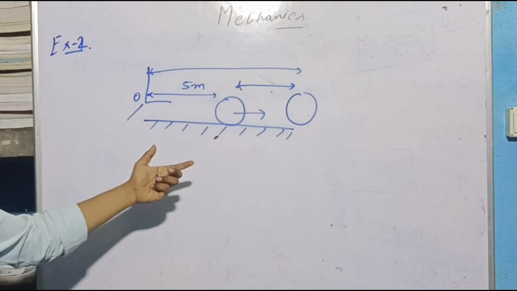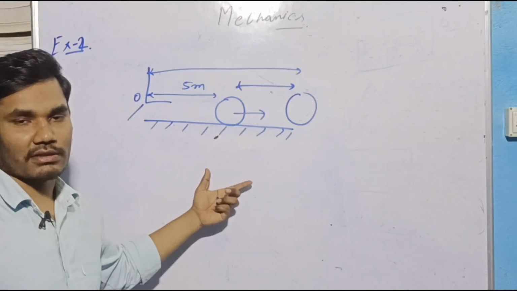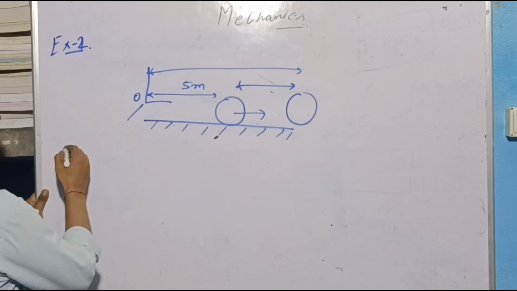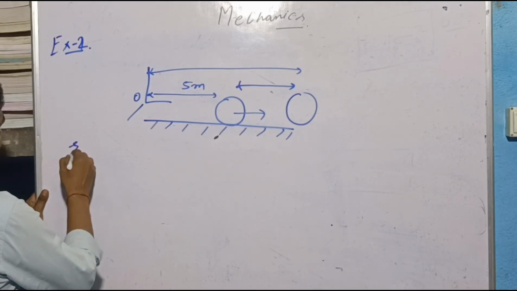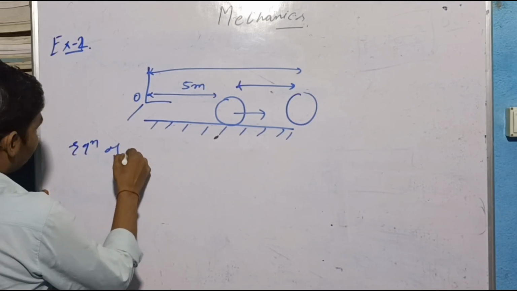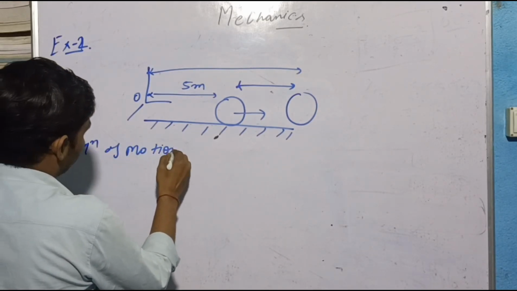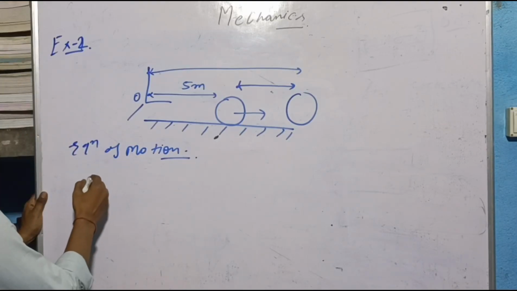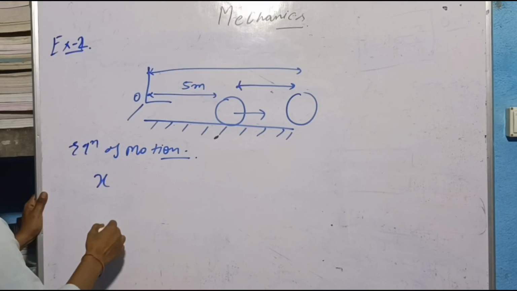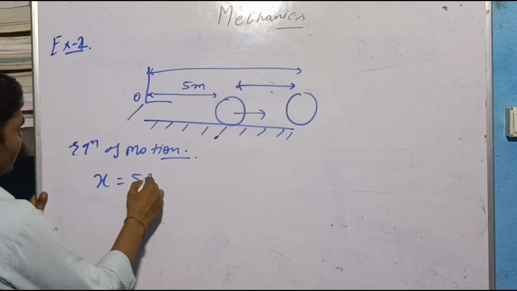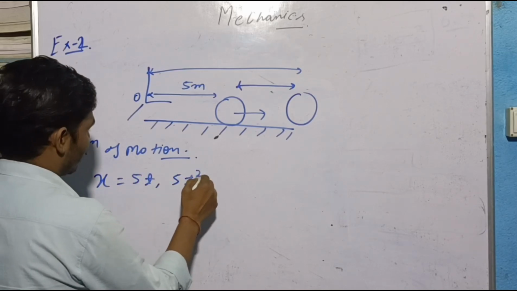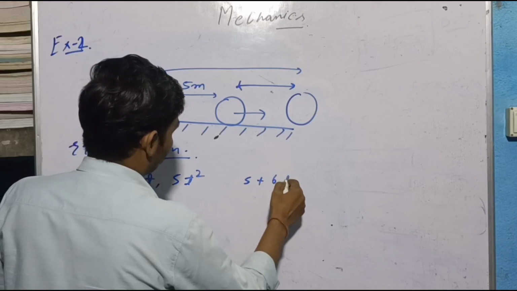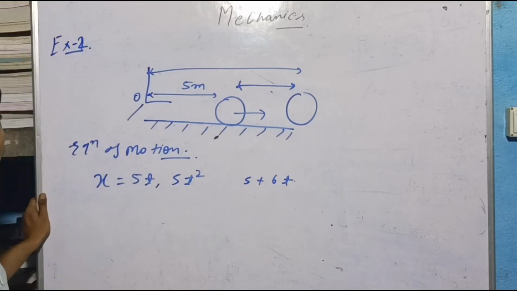So how can we express this situation mathematically? The equation of motion. So we can say that the position is equal to 5t or 5t square, like this, 5 plus 6t, in this way.